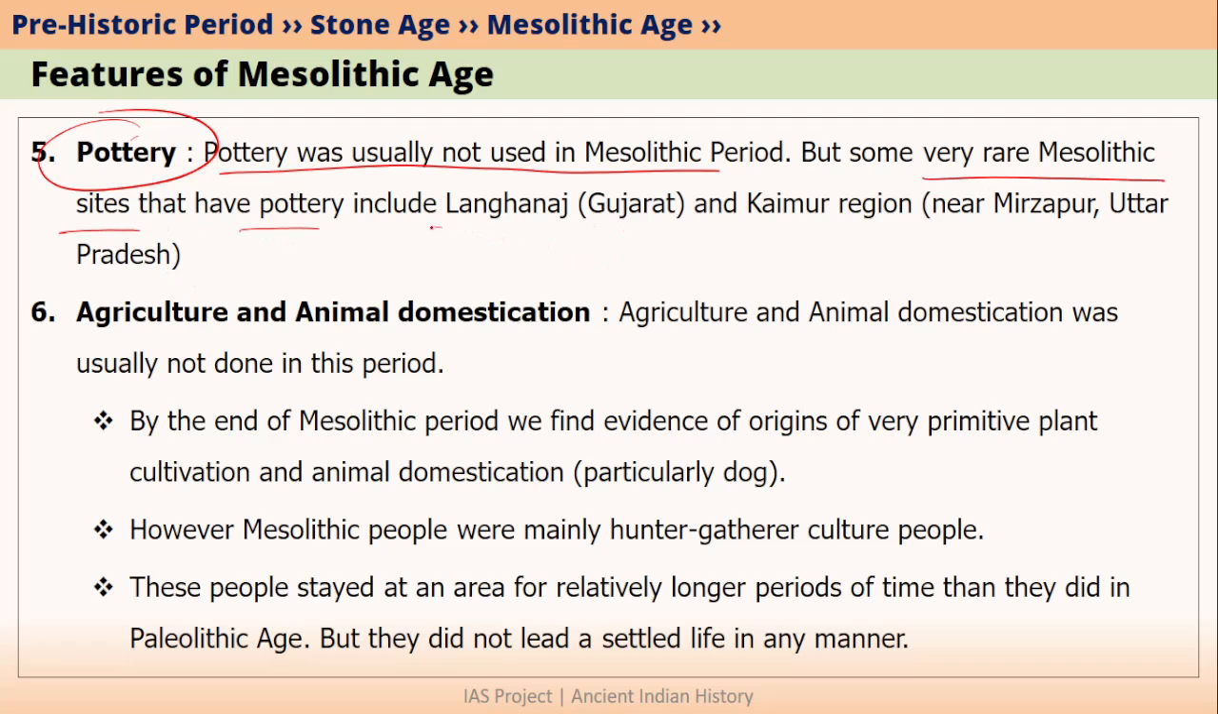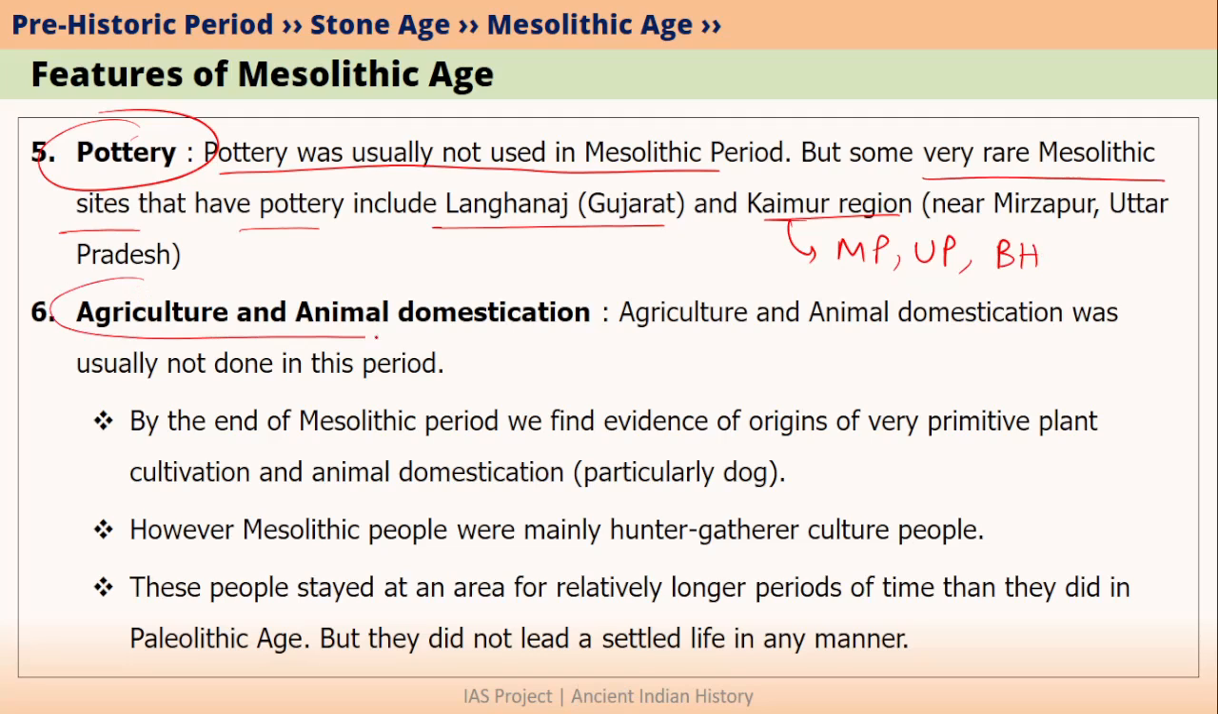For example, Langhnaj in Gujarat and in the Kaimur region. Kaimur region, as we have discussed, is near the Kaimur hills, that is the eastern part of Madhya Pradesh, in Uttar Pradesh near Mirzapur district, and in Bihar, that is Kaimur district. Here we have some sites where we have found pottery.